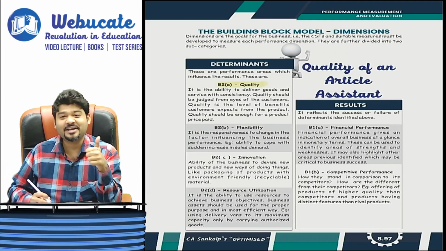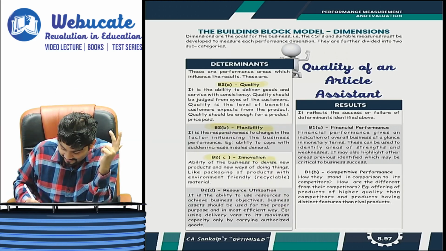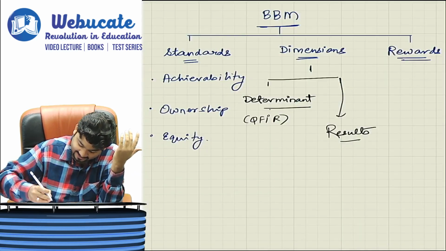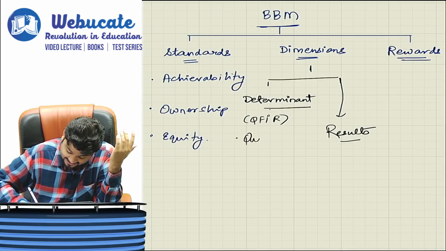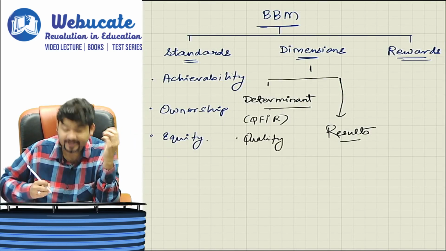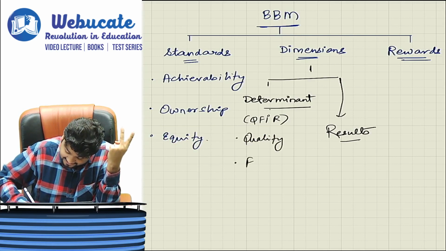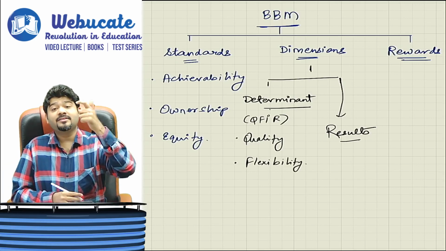To give quality work, flexibility in approach, innovation and resource utilization. Wow, sir, we are so happy to hear so many good things about an article clerk. So one is quality in the work that you are doing. Second is flexibility in your approach. It is very important for businesses today to be flexible in their approach.